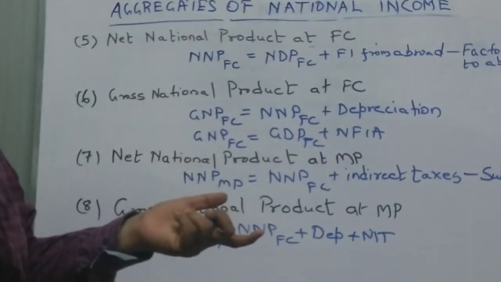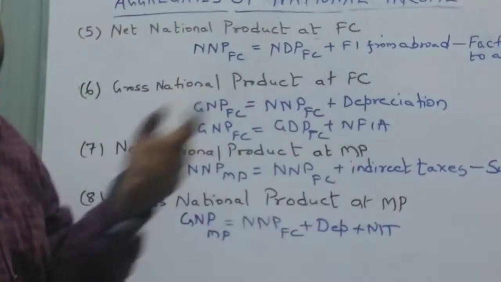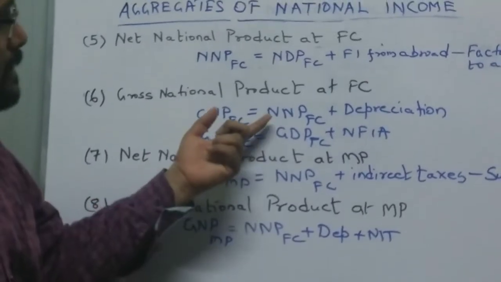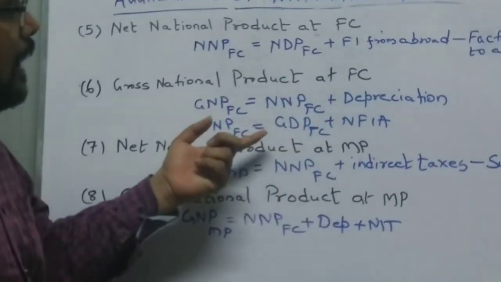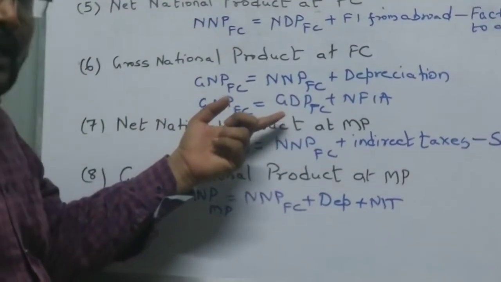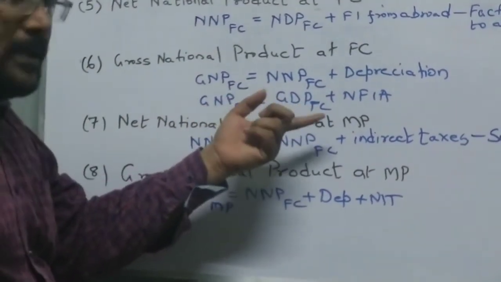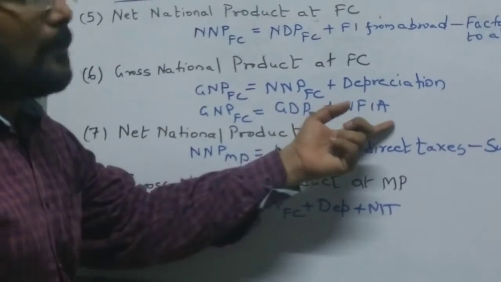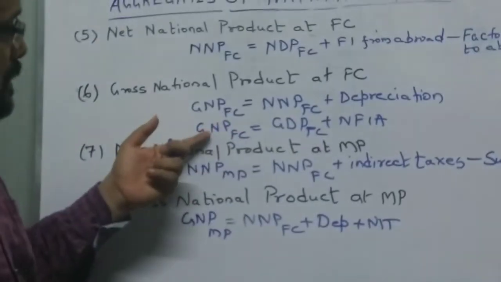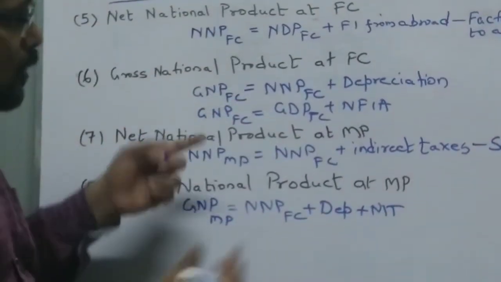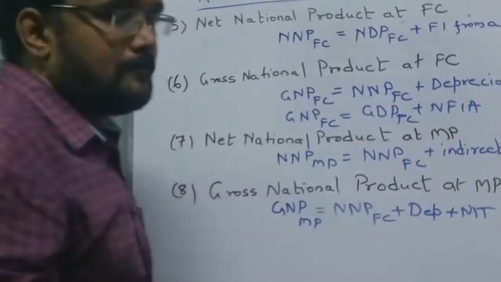Gross means what? Factor cost including depreciation, as I told you. Simple. NNPFC plus depreciation. It can also be written as GDPFC plus net factor income from abroad. So this gross national product at factor cost includes income from abroad.